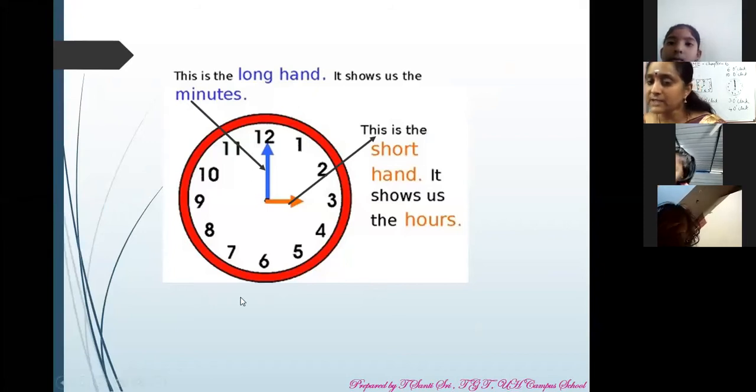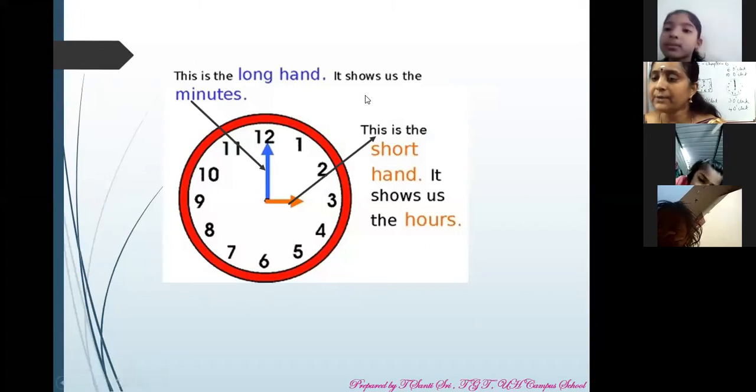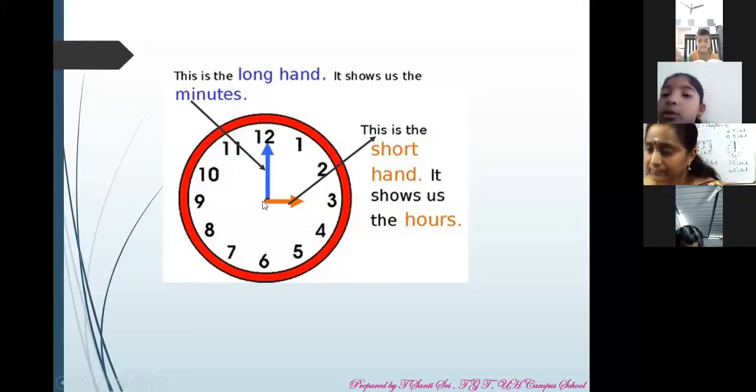So children, can you say the time here? Kavyasri, what is the time here? The short hand is at 3 and the long hand is at 12. What is the time? 3, ma'am. Very good. You have to say 3 o'clock. Okay. Next.